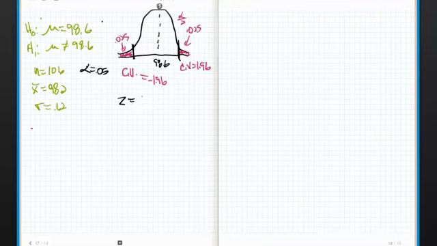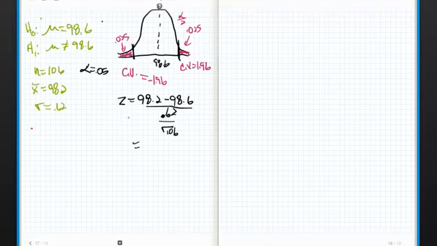Okay? All right, check it out. What is z? I'm going to do 98.2 minus 98.6 divided by 0.62 divided by the square root of 106. I'm definitely playing ball on the left-hand side because clearly my mean was less than 98.6, right? So what is that?